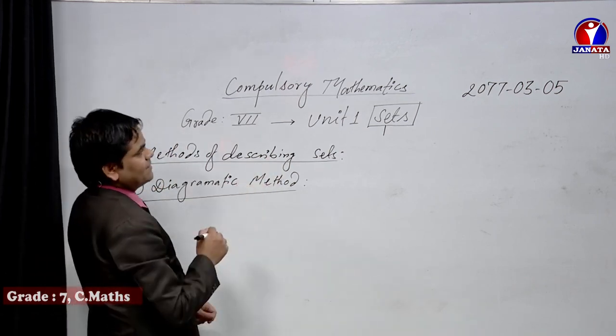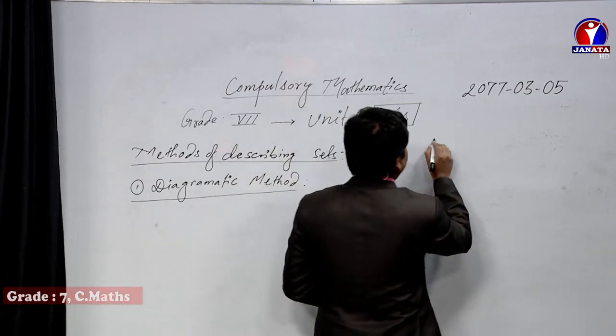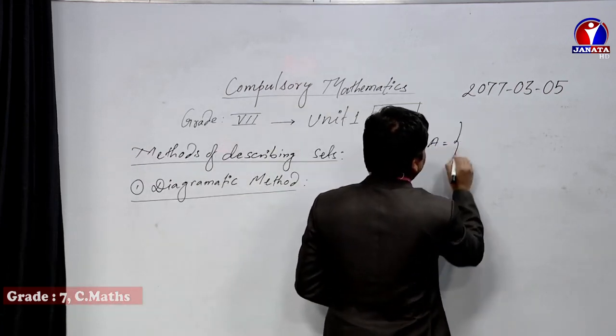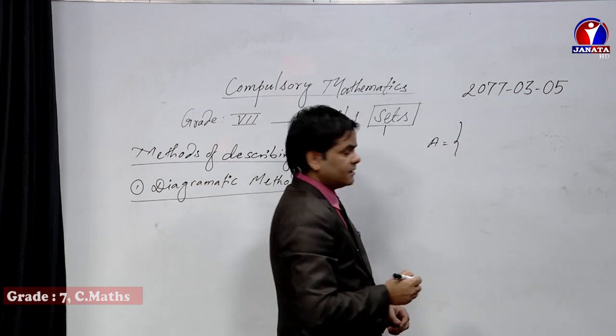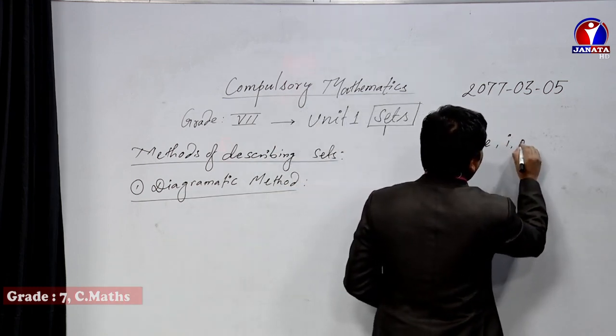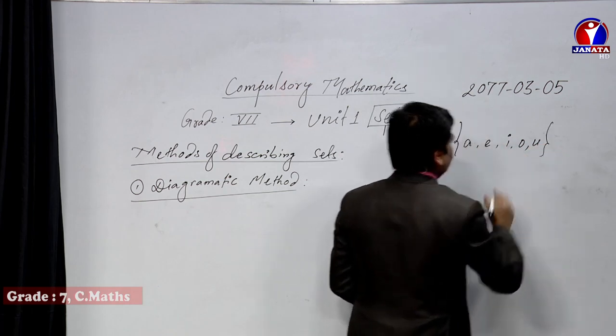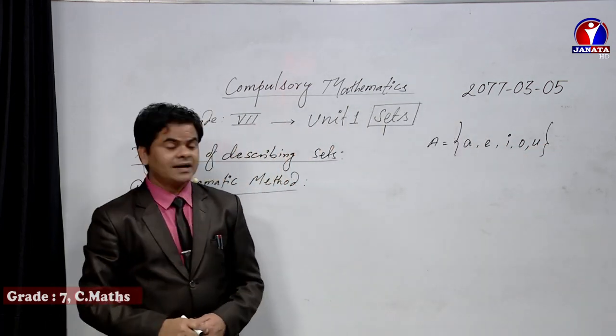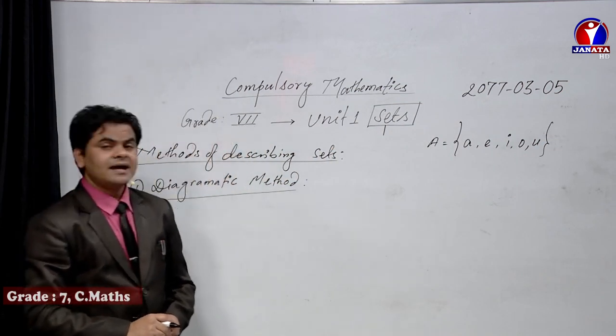Let us take one example, dear students. A equals A, E, I, O, U. I am going to take one set of information as A, E, I, O, U.